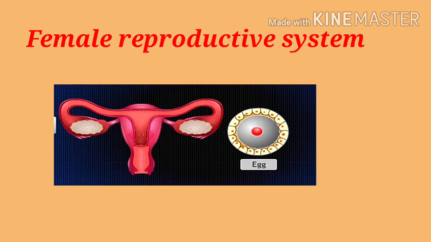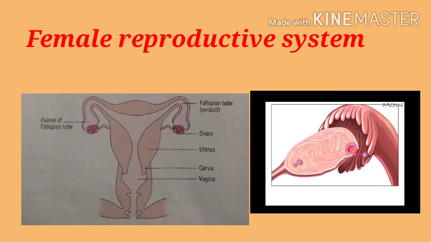The upper portion of the ovary, as you can see in the figure, is surrounded by finger-like projections that arise from the end of a muscular tube, and this tube is known as fallopian tube, or also known as oviduct. The process of fertilization takes place in this fallopian tube or oviduct.